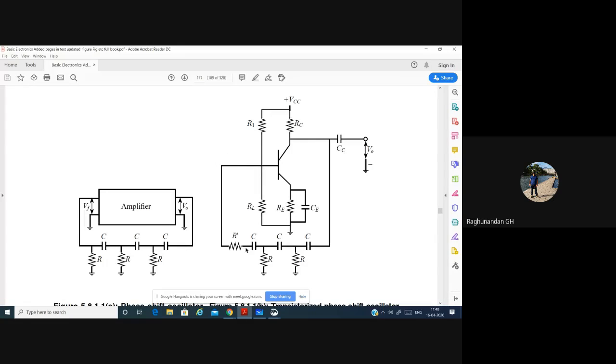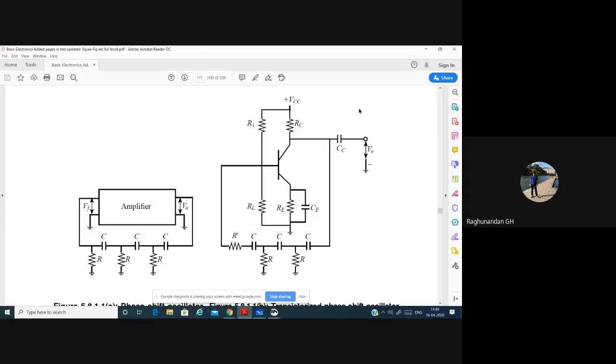So instead of having this resistance in parallel, we connect one RC pair in series like this. Otherwise, if you do not connect like this, a loading effect happens. When the loading effect happens, the output will not get sustained oscillation.